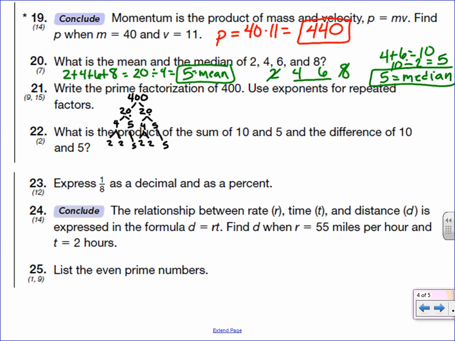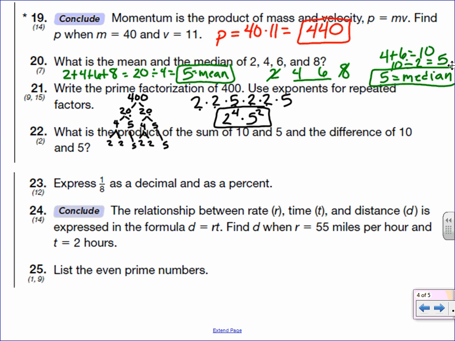So the prime factorization of 400 is 2 times 2 times 5 times 2 times 2 times 5. 2 times 2 is 4 times 5 is 20. 2 times 2 is 4 times 5 is 20. 20 times 20 is 400. Now they want us to use exponents for repeated factors. So I have 1, 2, 3, 4 2's. So I would say 2 to the 4th. And then times, I have 1, 2, 5's. So 5 squared. 2 to the 4th times 5 squared equals 400.